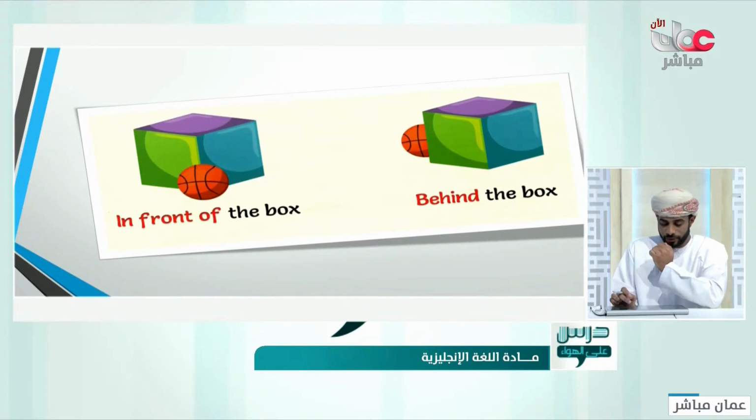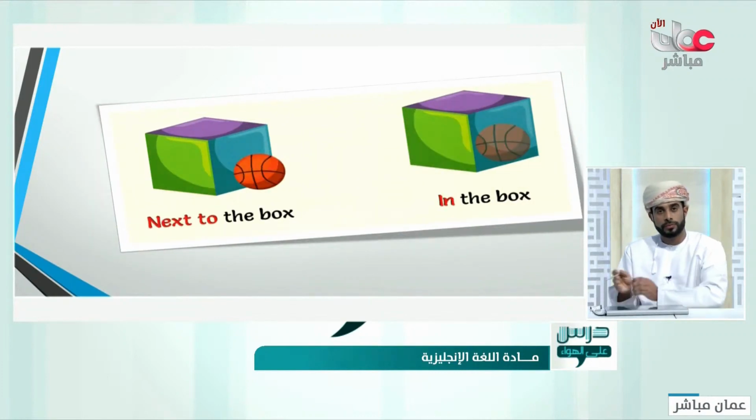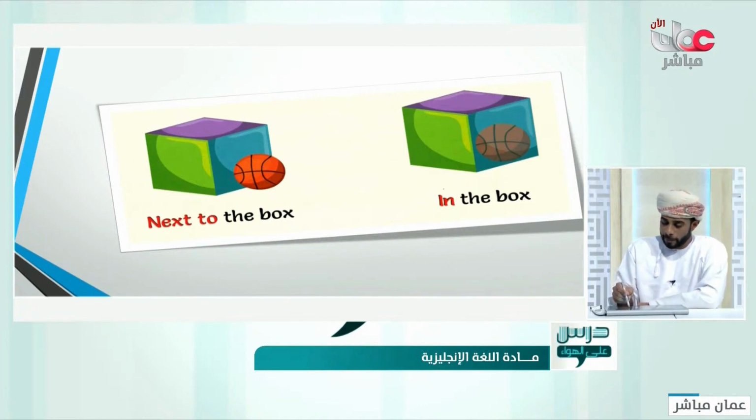Good. In front of. As you can see, this ball is in front of the box. Behind something. It is behind the box. As you can see, this ball is behind the box. Next to, it means near. Next to, it's really close to. For example, next to the clinic. It means it's really close to. In, also inside. As you can see, it is in the box, inside the box.